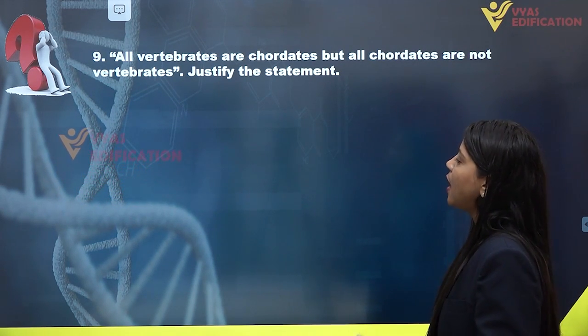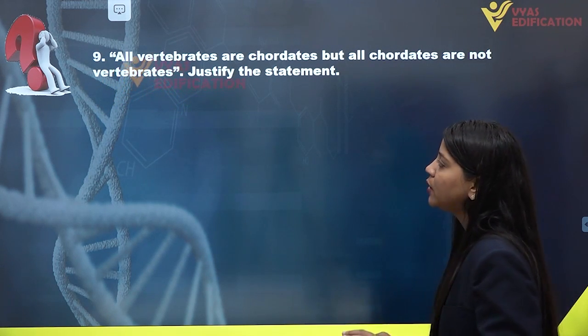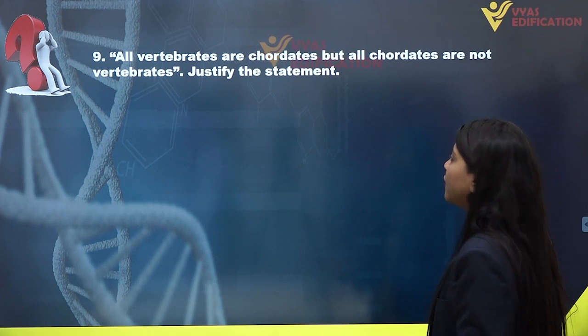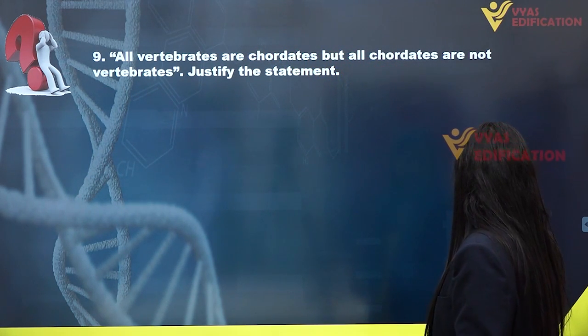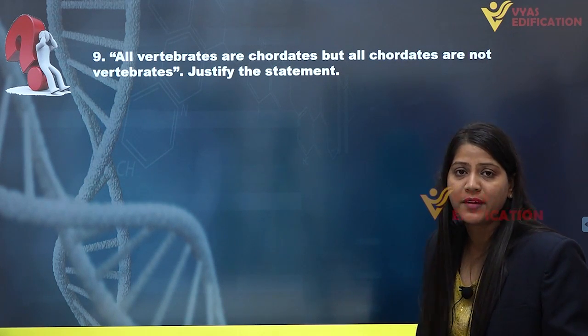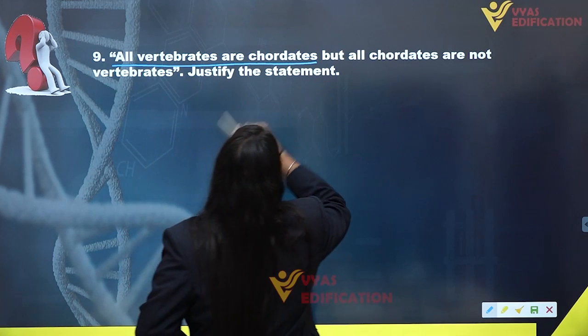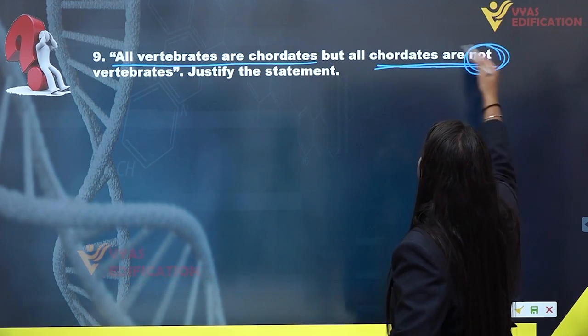All vertebrates are chordates, but all chordates are not vertebrates. Justify the statement. We have to justify the statement given on the screen, that all vertebrates are chordates. This is very true. All vertebrates are actually chordates, and all chordates are not vertebrates.